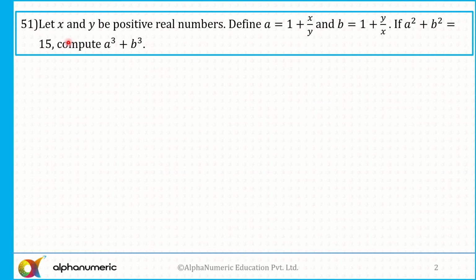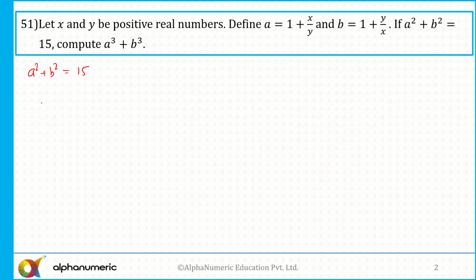Question number 51. Let x and y be positive real numbers. Define a equal to 1 plus x by y and b equal to 1 plus y by x. And if a square plus b square equal to 15, I need to find out a cube plus b cube. So it's a square plus b square, a cube plus b cube, and a and b are given to us. Now, we know a square plus b square is nothing but 15.